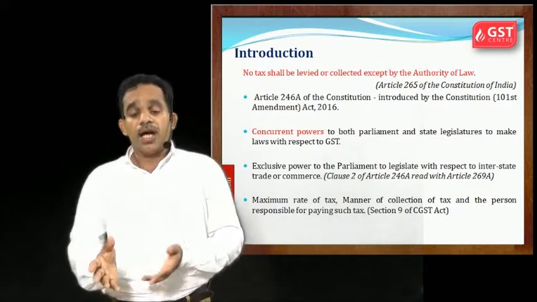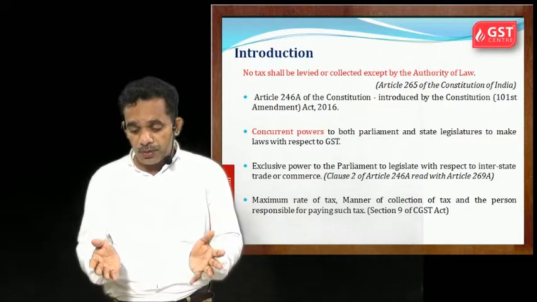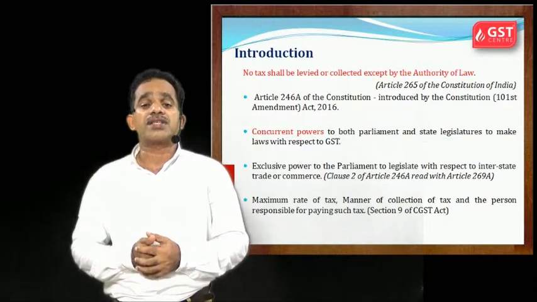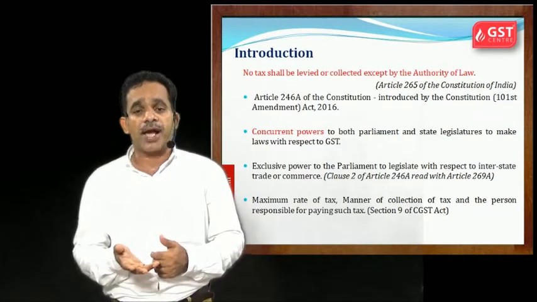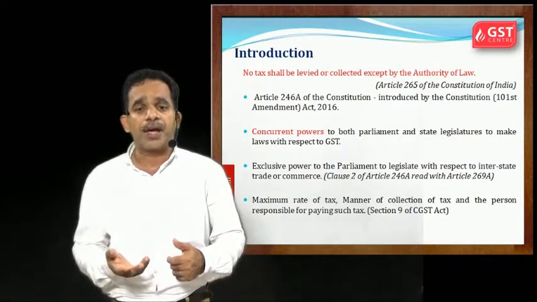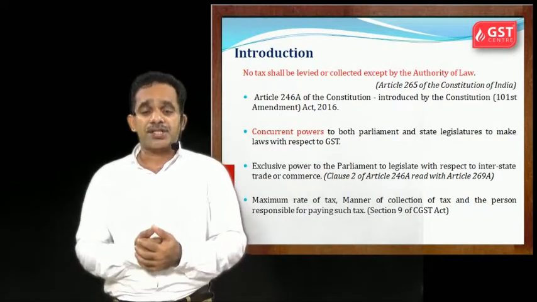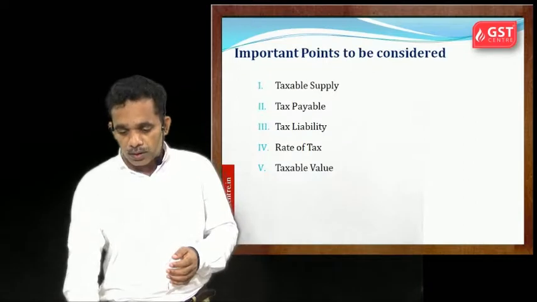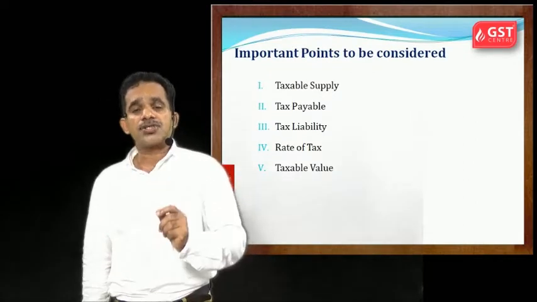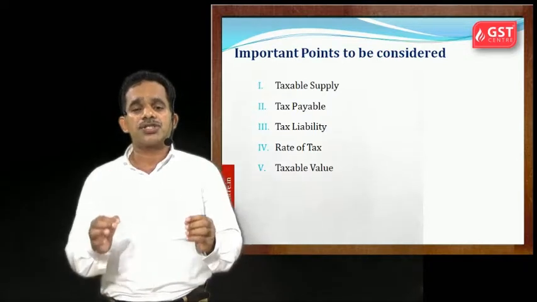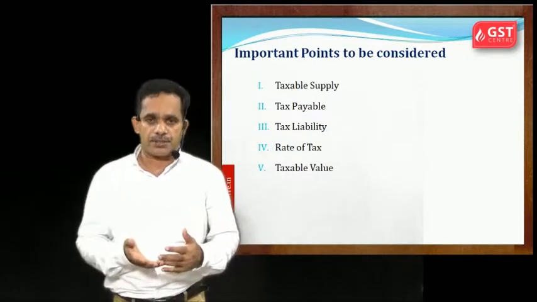Okay, then there are many other points which were given in section 9, like the maximum rate of tax, the manner of collection of tax, and who is responsible to pay GST. All these points were given in section 9. Then, in this chapter, you should understand how the GST liability will come to a person.